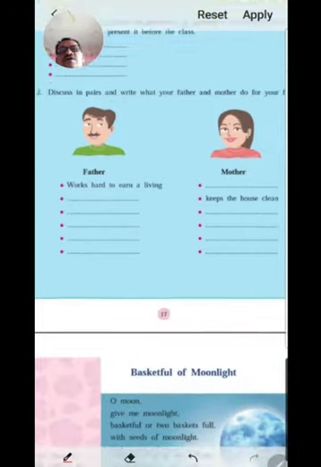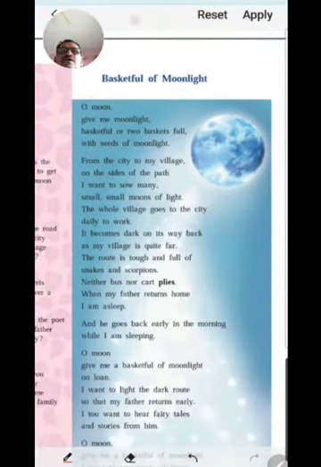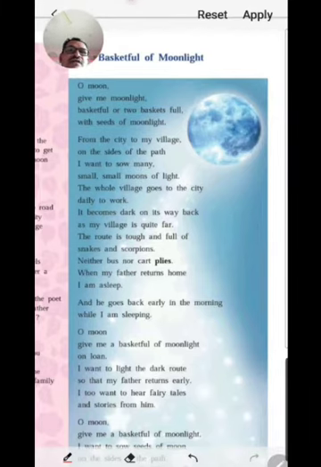And then we have to see the poem whose name is Basketful of Moonlight. This poem is written by Sunil Sharma. Actually, this poem is written in Dogri language, but it is translated into English by Sunil Sharma. Really, it is a very easy poem.